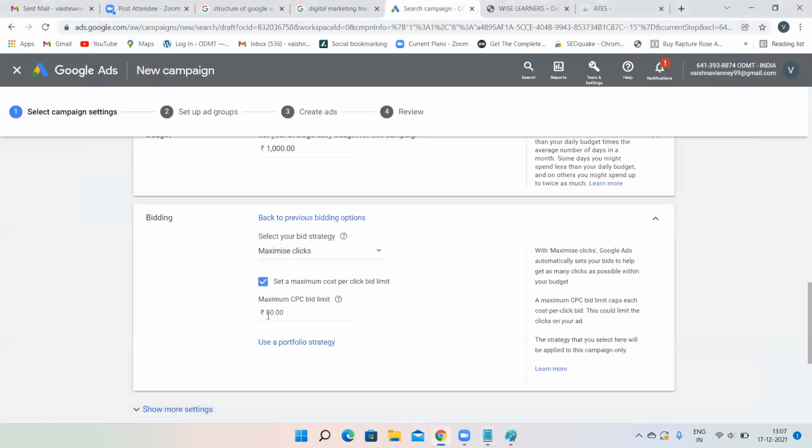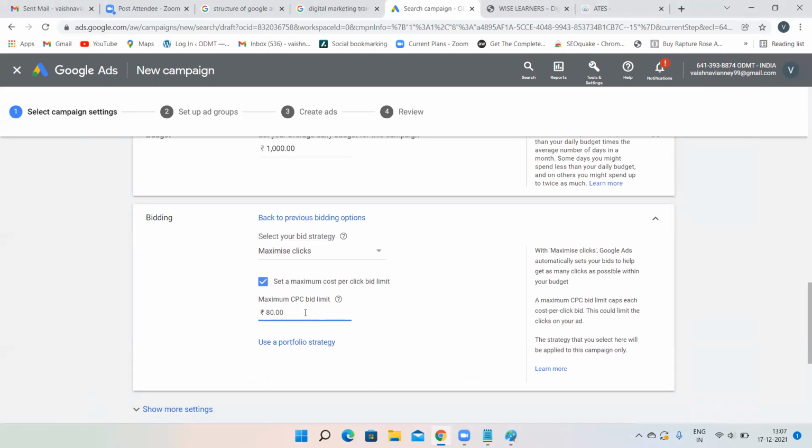Just because you are mentioning 80 rupees over here, that does not mean 80 rupees will be deducted from your amount per click. This is maximum. It is not actual, it is maximum CPC. From 1 rupee to 80 rupees, according to the competitor. If the competitor is paying 50 rupees, though you're mentioning your limit as 80, only 51 rupees will be deducted. 80 rupees will not be deducted. It is just the limit. It is not the actual CPC.